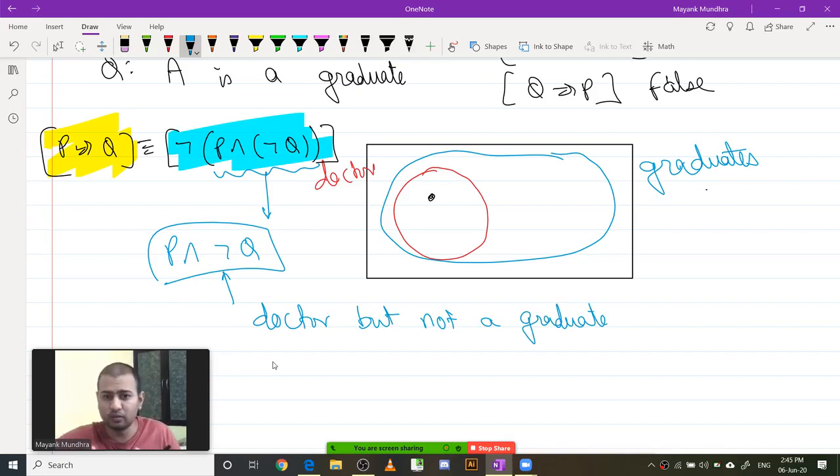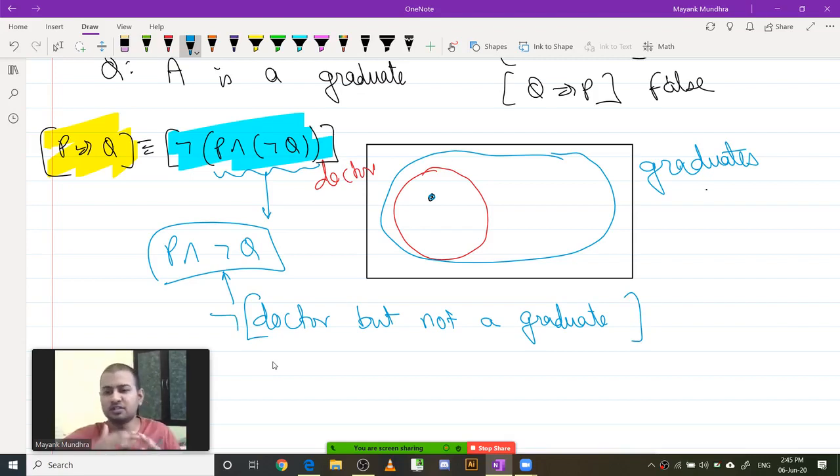This thing cannot be true. You cannot have a doctor who is not a graduate. We are basically saying that there should be a point which is lying inside the red circle but does not lie inside the blue oval. That's not possible. So we are saying that the negation of this thing is true.